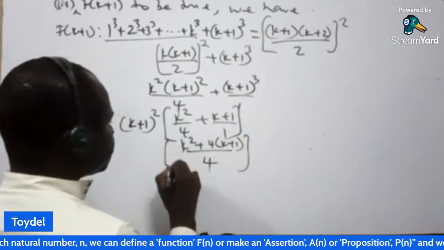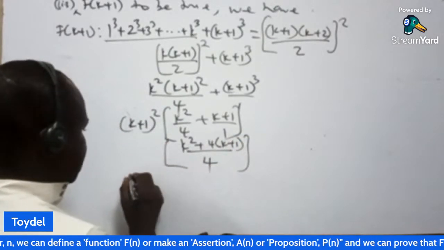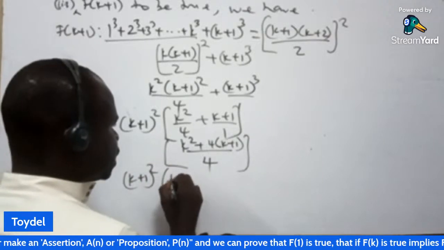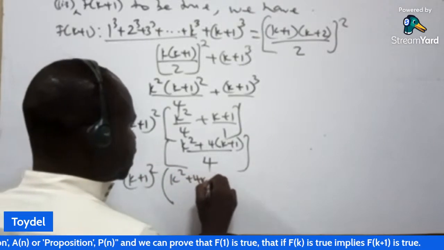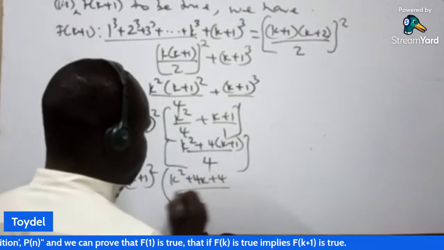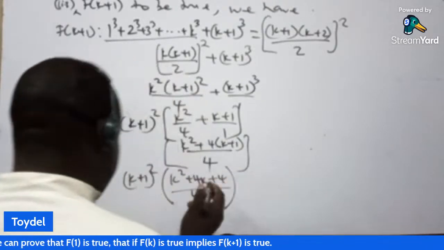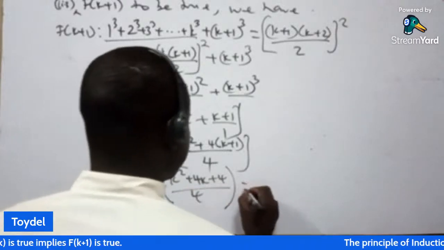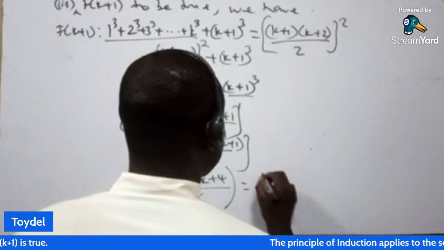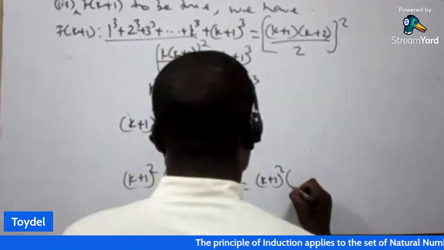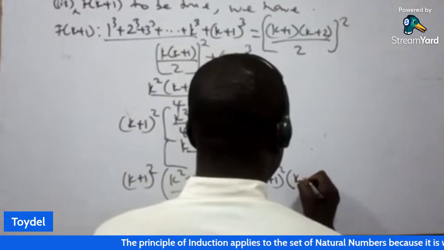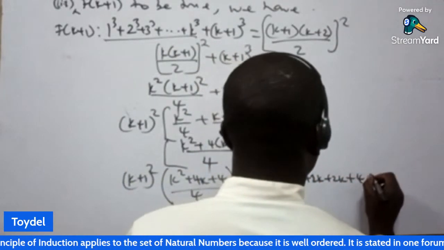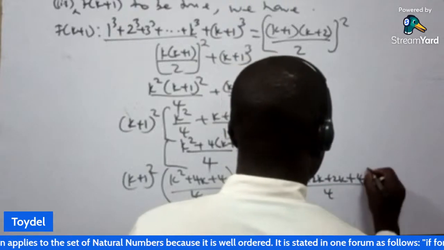Then if I expand this, I'm going to have k plus 1 all squared into bracket k squared plus 4k plus 4 all over 4. And of course, I can factorize this, so that I'm going to get k plus 1 all squared into bracket k squared plus 2k plus 2k plus 4 all over 4.